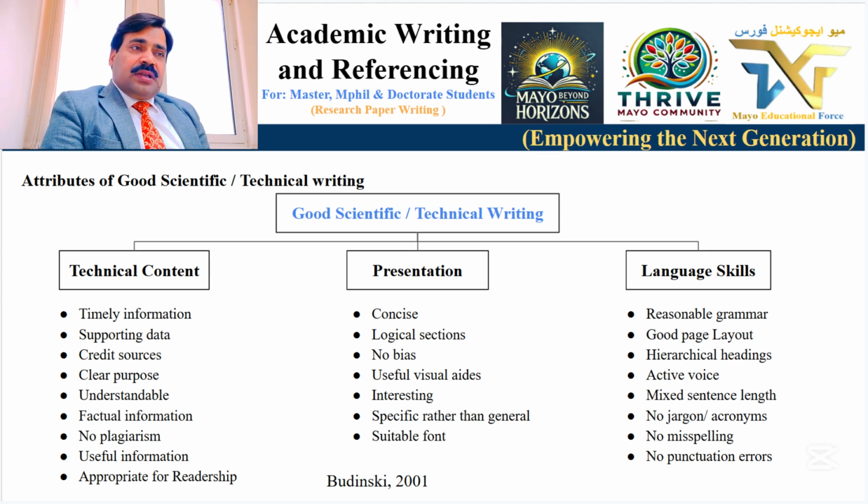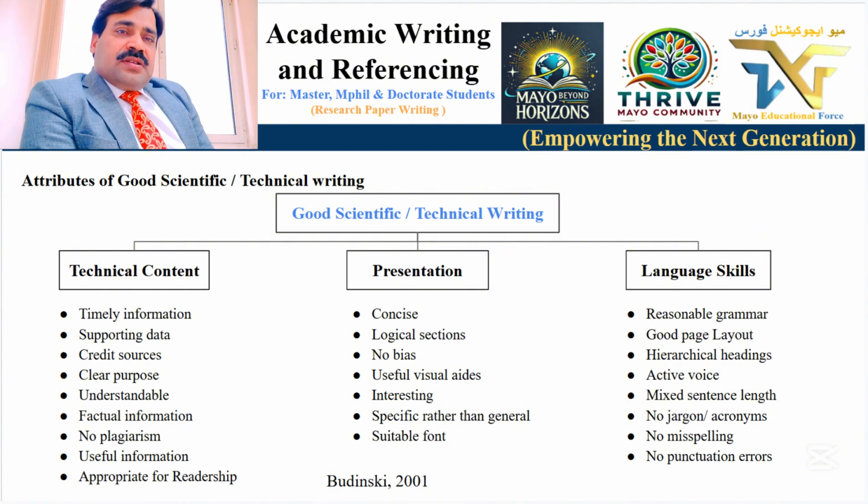You have to be very clear in addressing the specific focus area of your research paper. And you have to identify a suitable font. Mostly we use Times New Roman, with size 14 and 12, with headings, titles and paragraph formatting.